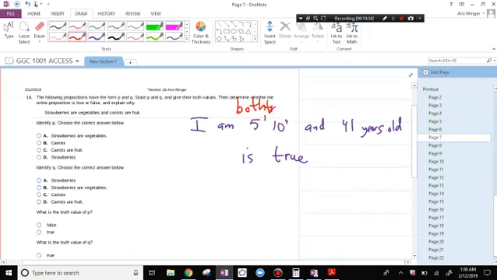So an and statement can only be true if both statements are true, and if one of them is false, then the whole thing is false.